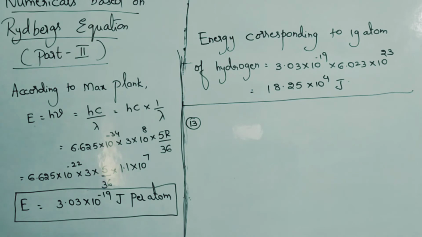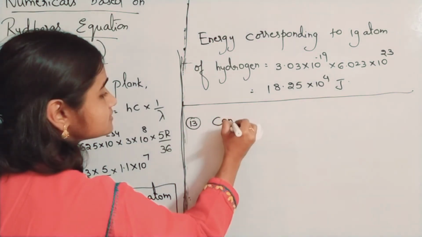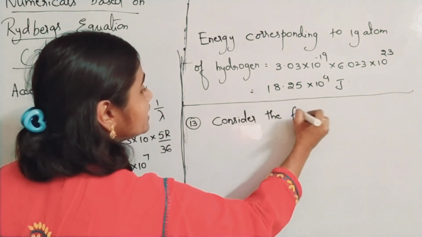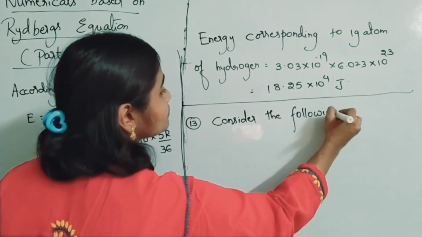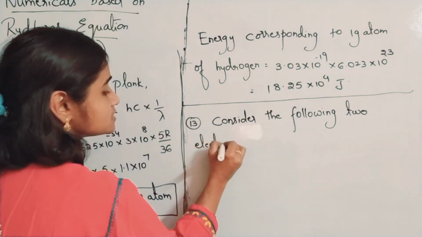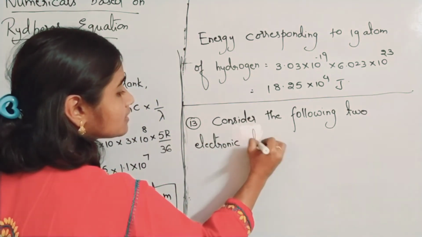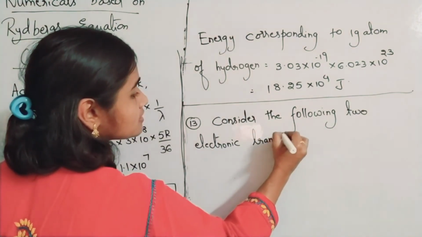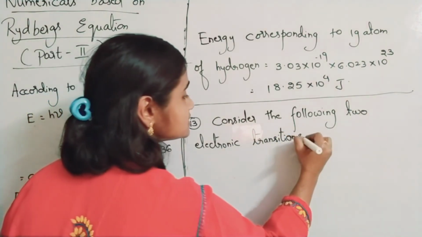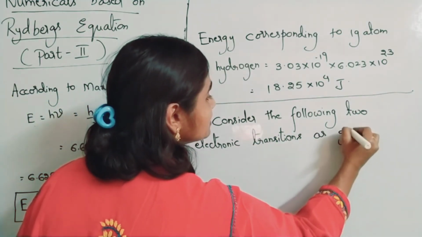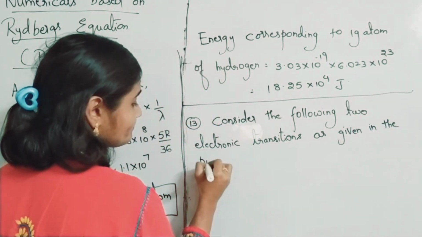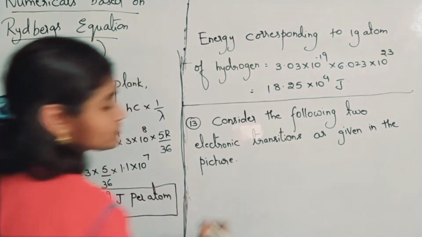Consider the following two electronic transitions as given in the picture. Okay, as given in the picture. What is that picture?